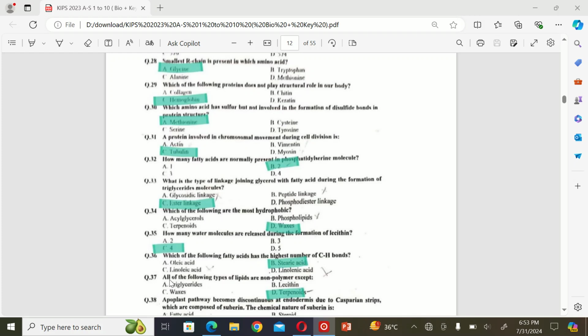The next MCQ is all of the following types of lipids are non-polymer except A. Triglyceride, B. Lecithin, C. Waxes, and D. Terpenoids. So the correct option is D. Terpenoids.